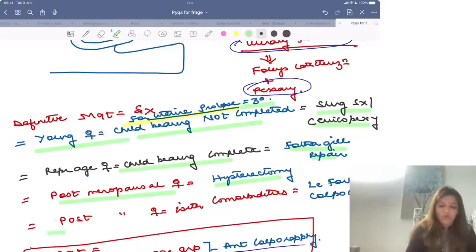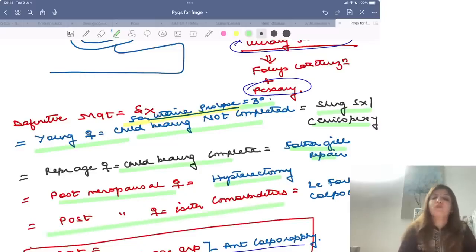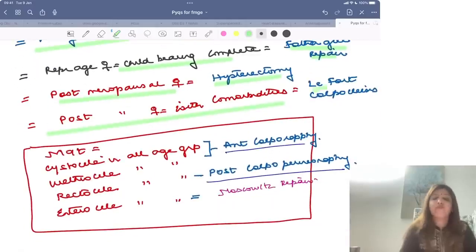If it is a postmenopausal female with comorbidities like diabetes or heart disease and she has a 3rd degree prolapse, then it is Lefort's colpoclysis.